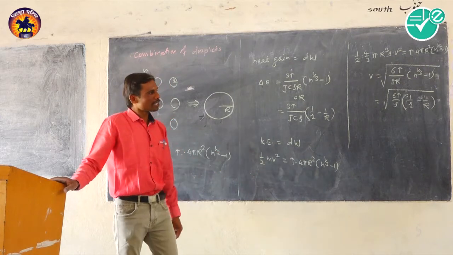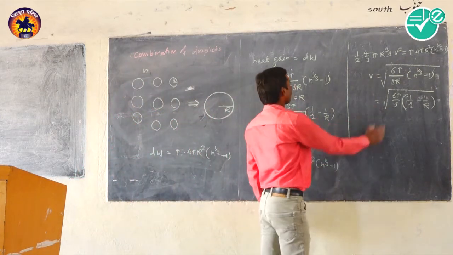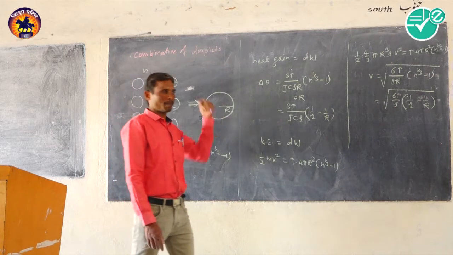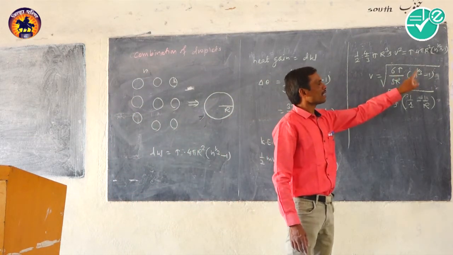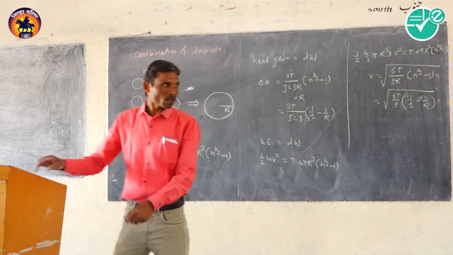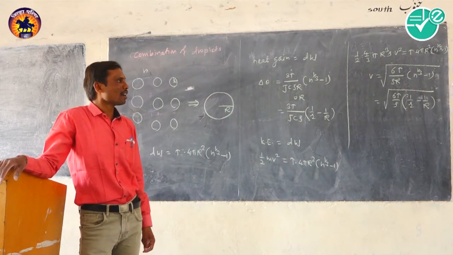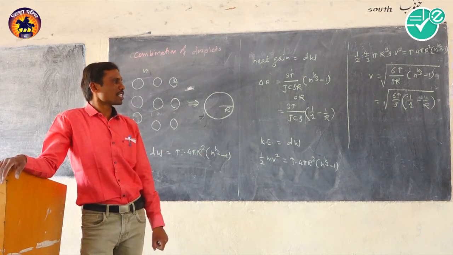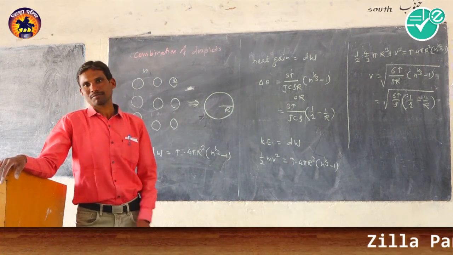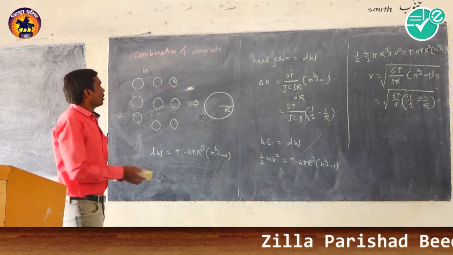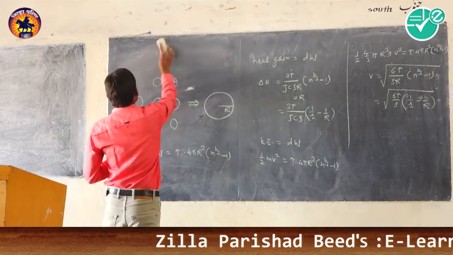So by solving this, we get the velocity acquired by this big drop after this process, that is square root of 6T divided by rho r in bracket n raised to 1/3 minus 1, or square root of 6T divided by rho in bracket 1 by r minus 1 by capital R. Then we shall discuss the angle of contact.